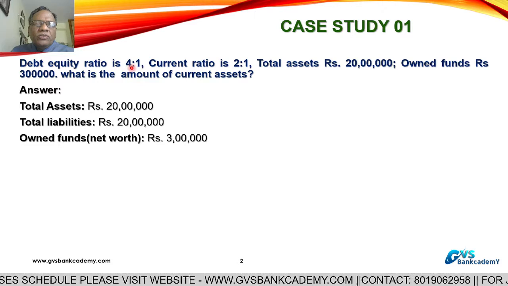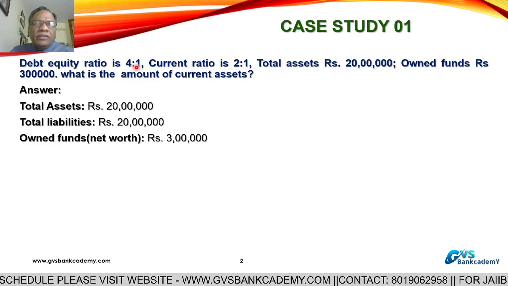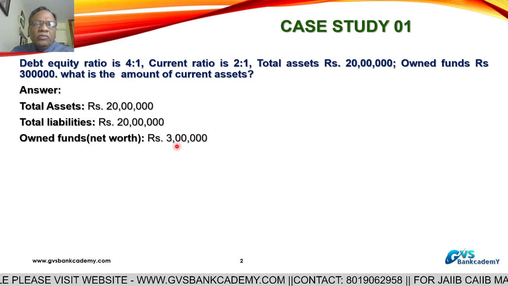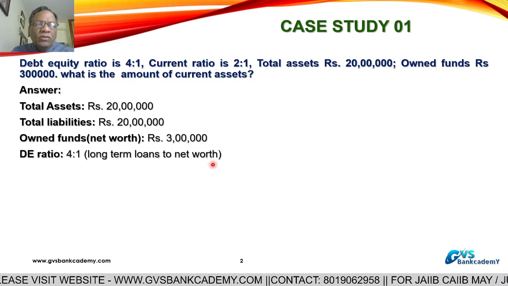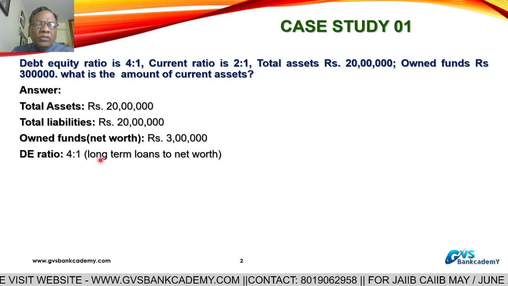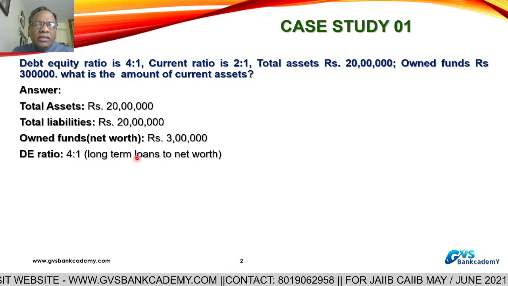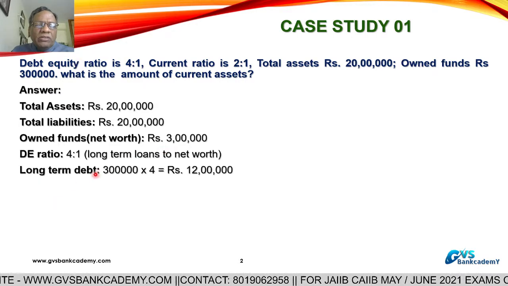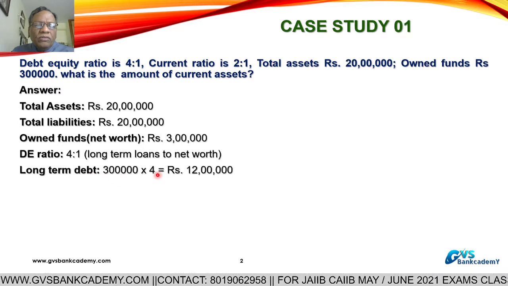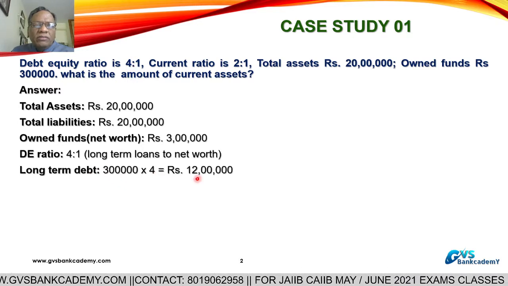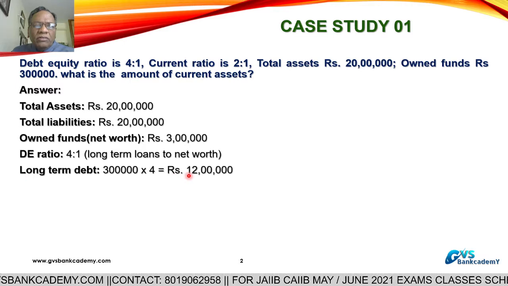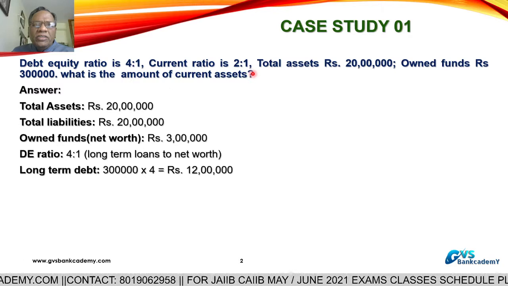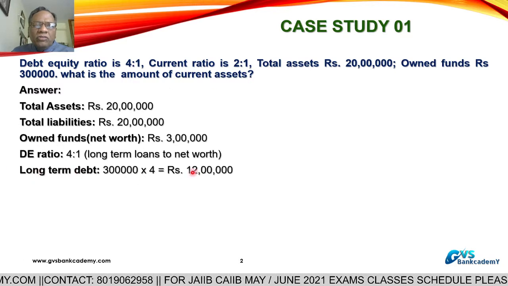As per this ratio, long term loan to net worth is 4:1. 1 is equal to 3 lakhs. Now, what is the 4? Long term loans or long term debt is equal to 3 lakhs into 4, that is 12 lakhs. Long term loans means payable after 1 year from the balance sheet date. That is called long term loans, 12 lakhs.